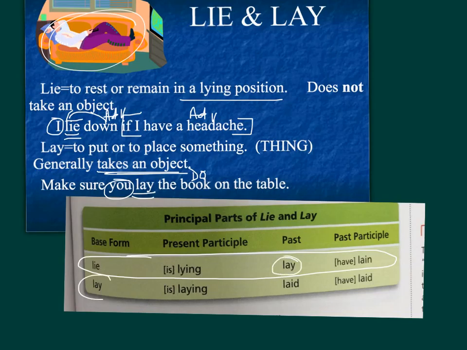Notice lay and lay are the same. Also, lain is not a word that you hear very often, so you need to be attentive to knowing the forms of lie and lay. You need to memorize them, and you need to remember that the one on the top is typically intransitive. That's how you're going to tell the difference. If it's an intransitive verb, you're working on this top row.